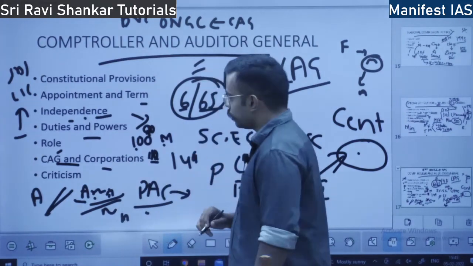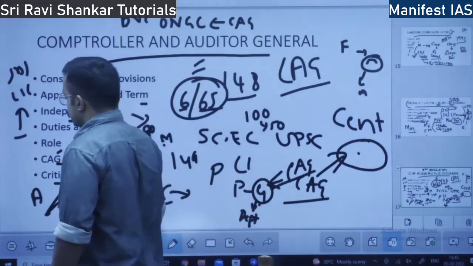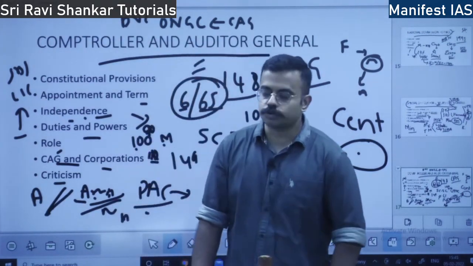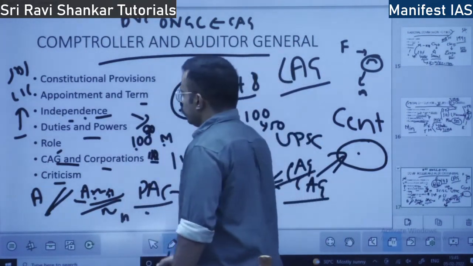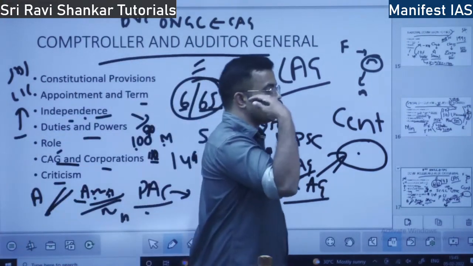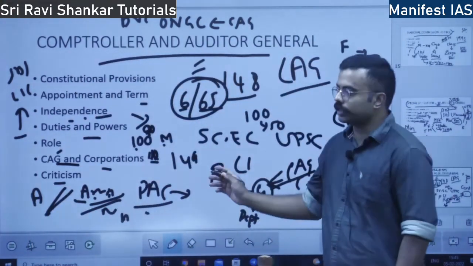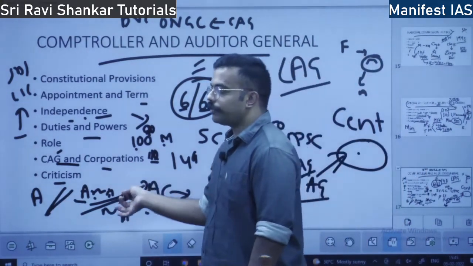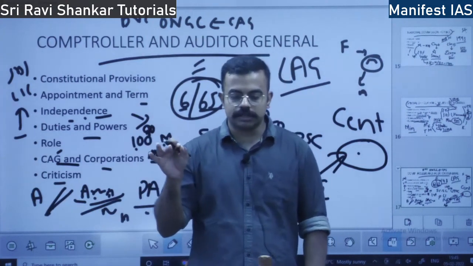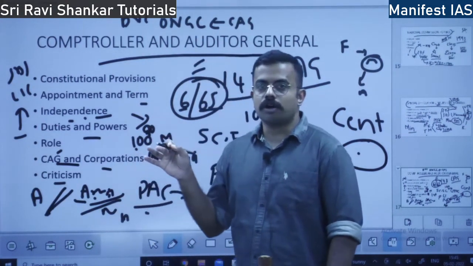So last we will discuss criticism. The major criticism is that the CAG office does a post-mortem kind of work. So what is post-mortem? You already know. Once the expenditure is already done, that is 100 crores is already spent, then after the money is spent, they go and audit it. They go and search what has gone wrong.